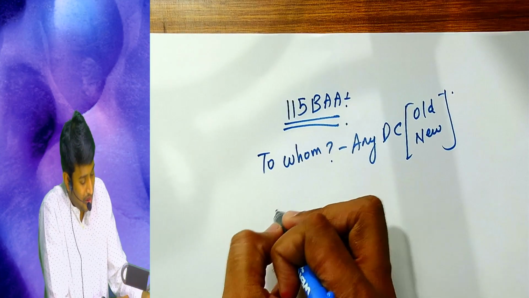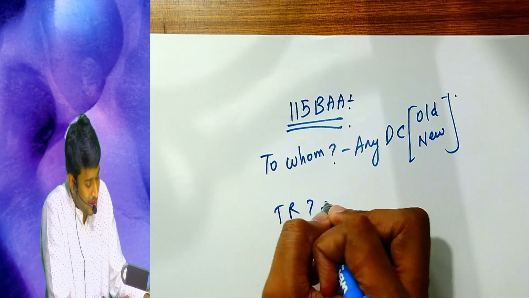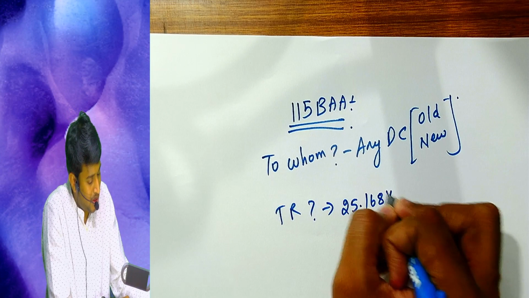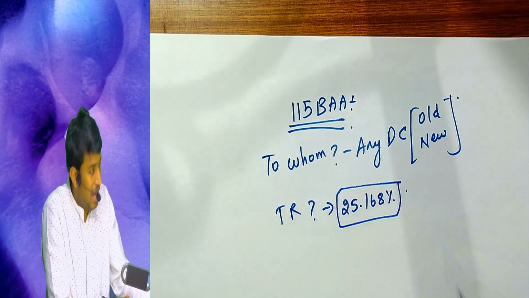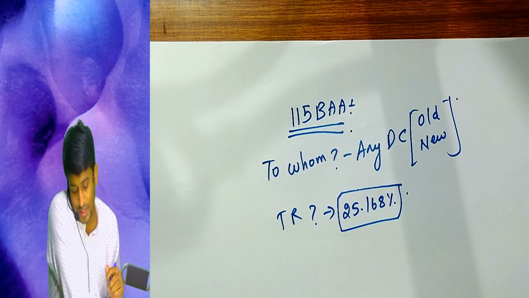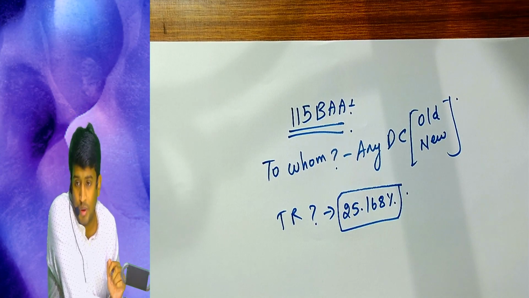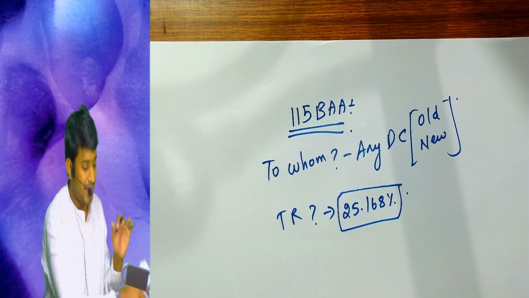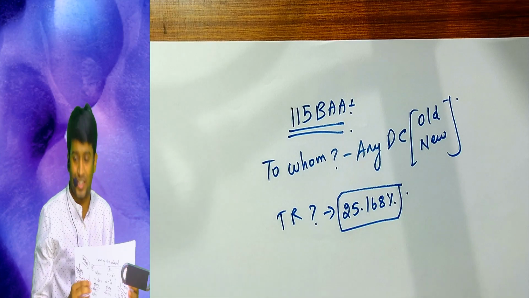Then the tax rate for them is 25.168%. There it was 17.16%. Here how much, sir? 25.168%. First rule.